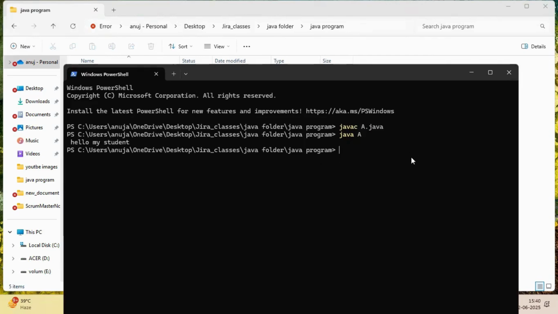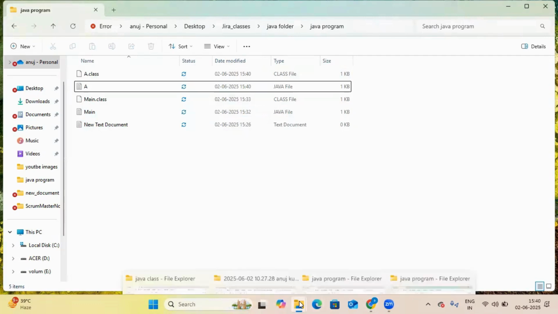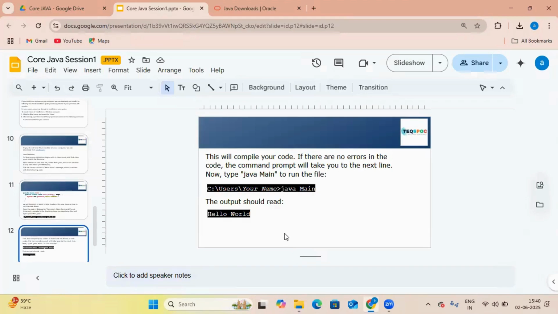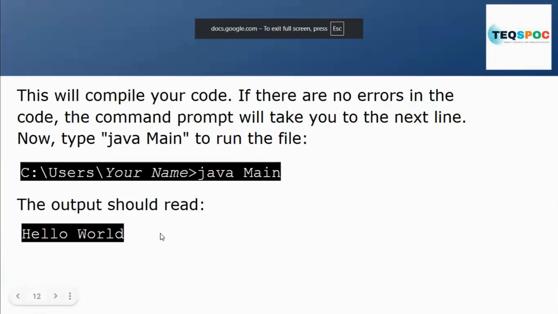In this way we have seen how to create a Java program, and how to run a Java program. We have seen how to install Java on your computer. Now go home, install Java on your computer, set the environment path variable, then check in the command prompt whether your Java is installed or not.